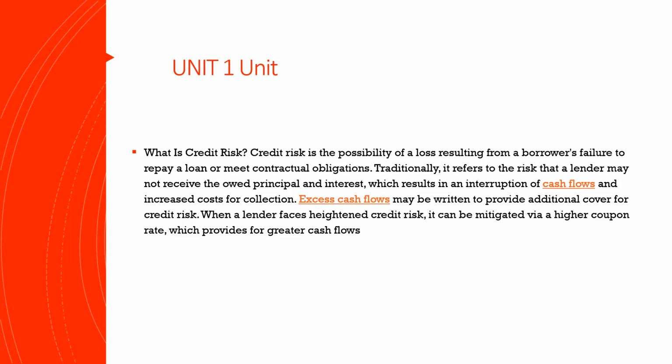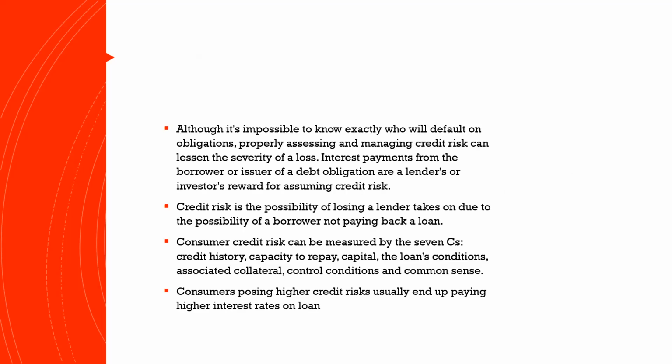Excess cash flow may be written to provide additional cover for credit risk. When a lender faces heightened credit risk, it can be mitigated. Yes, credit risk can be mitigated. We all have heard about hedging, and we'll talk about it more. With the help of hedging, we can mitigate the credit risk. Okay, let's come ahead.